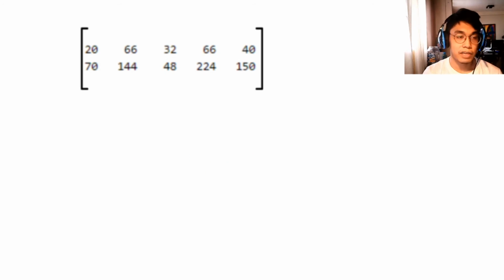So we have our encrypted message matrix here. To get our decoded message back, we first must know how to get the inverse of our key matrix. So this is how you do that.